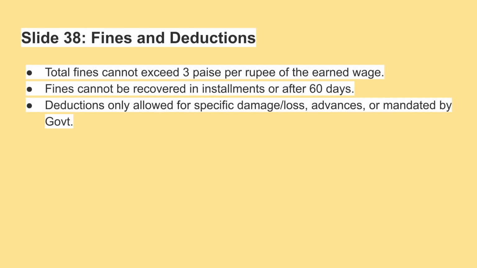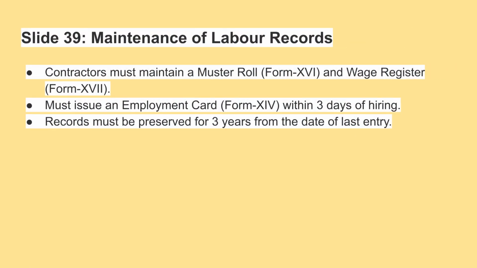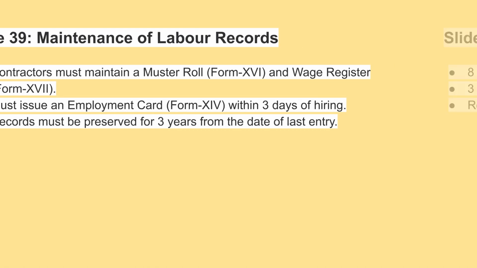Total fines cannot exceed 3 paise per rupee of the earned wage and cannot be recovered in installments or after 60 days. Deductions are only permitted for specific damage, losses, advances, or where mandated by the government. Contractors must maintain a muster roll and wage register and issue an employment card within 3 days of hiring. All records must be preserved for 3 years from the date of the last entry.